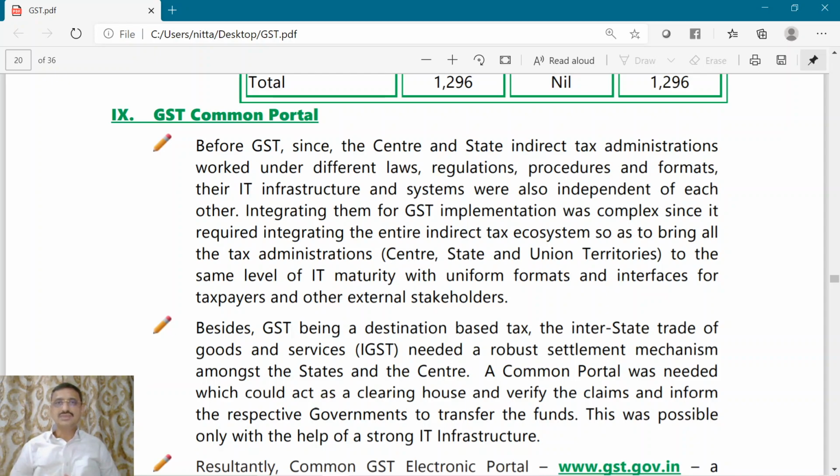Also, in the preceding illustration, we understood that GST is a destination based taxation, and the central government has a very important role of collecting the tax from the exporting state and remitting it to the consuming state.